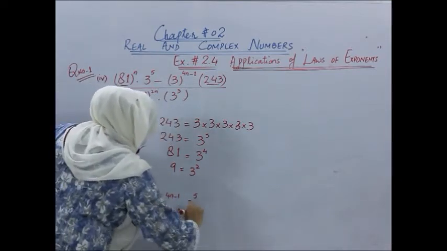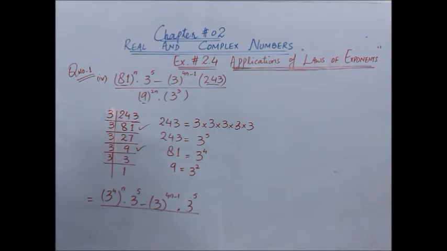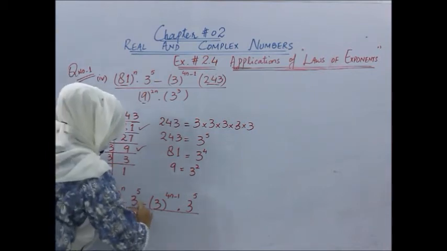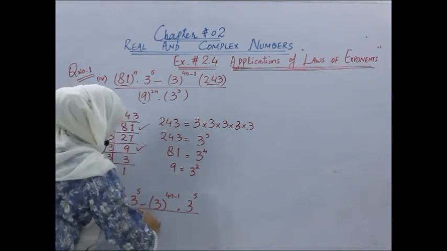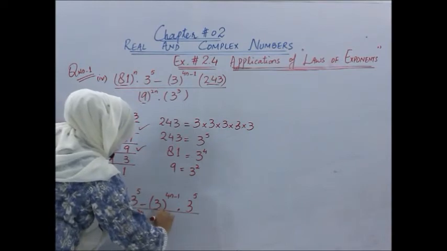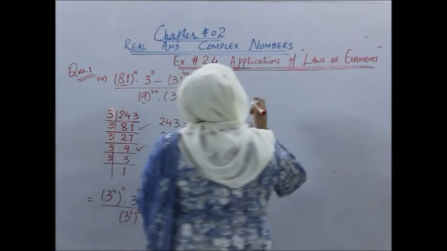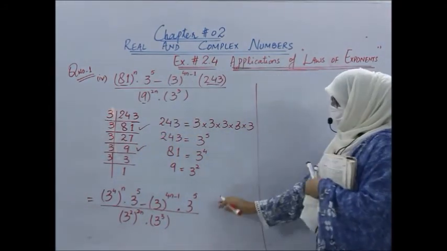And what about the denominator? 9 could be written as 3 power 2, 3 power 2 whole power 2n into 3 power 3. Now students, once we have written this in this form, now we will use the laws